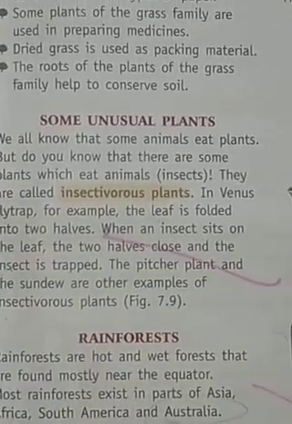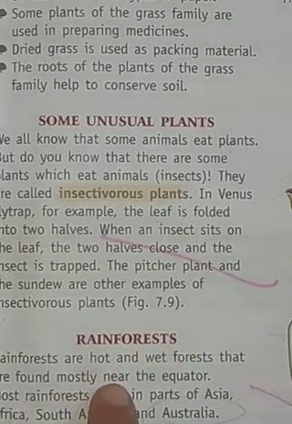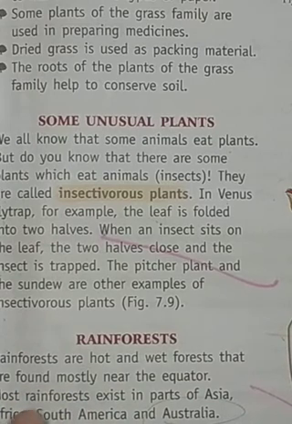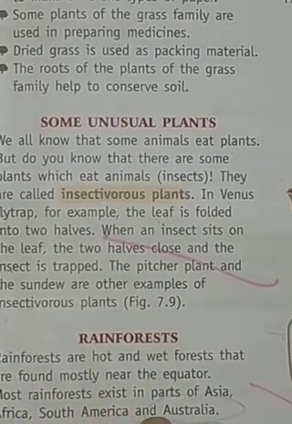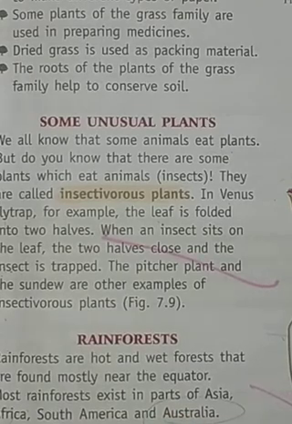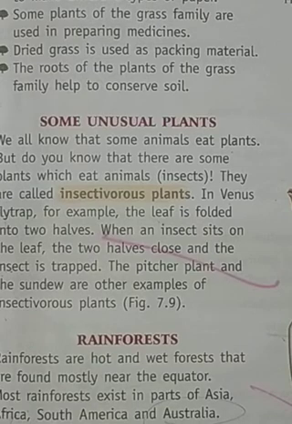And the last topic of this chapter is rainforest. And what are rainforests? These are the hot and wet forests that are found mostly near the equator, and most rainforests exist in parts of Asia, Africa, South America and Australia. And about this we will study.